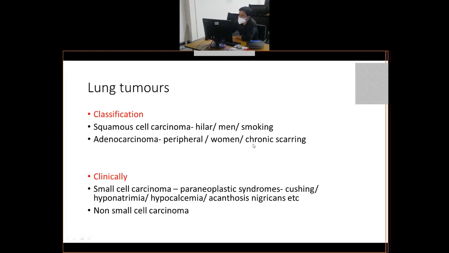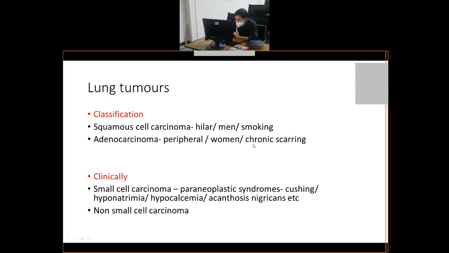So basically, squamous versus adeno: squamous is common in the hilar region, adenocarcinoma is common in the peripheral region. Squamous cell carcinoma is common in men, whereas adenocarcinomas are common in females. Smoking is usually associated with squamous cell carcinoma, whereas chronic scarring is usually associated with adenocarcinomas. So, is it clear to everybody, the lung tumors and the characteristics of these lung tumors?